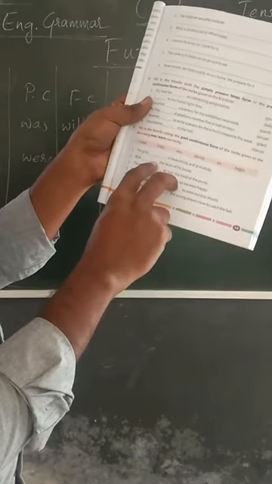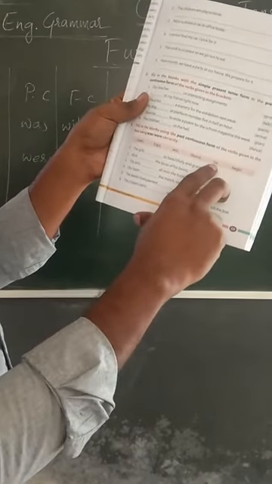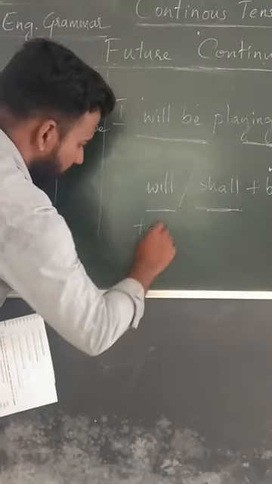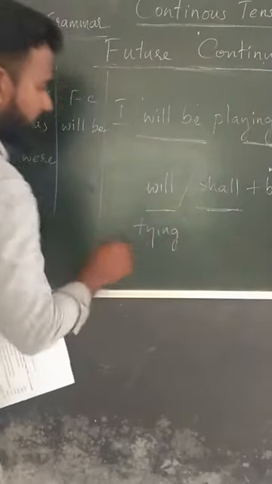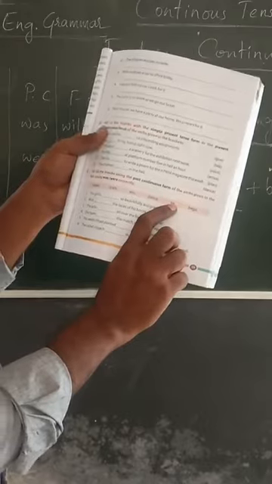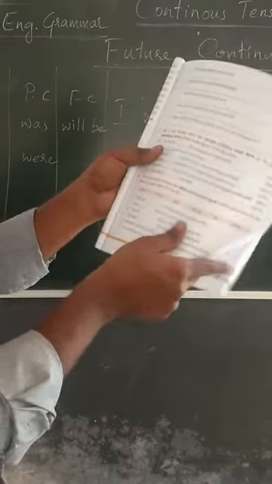Tie, you write tying, not T-I-E-N-G, T-Y-I-N-G. Use the right words.